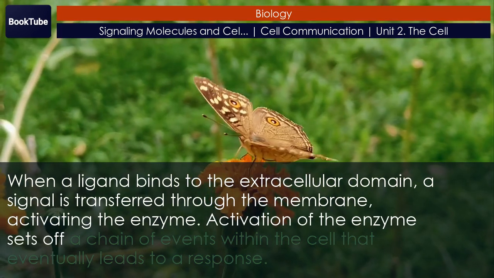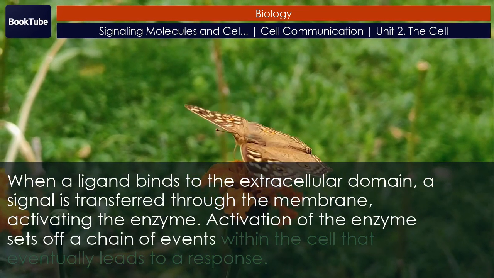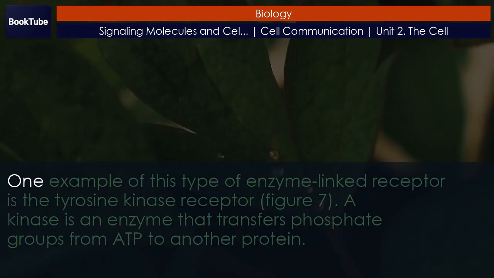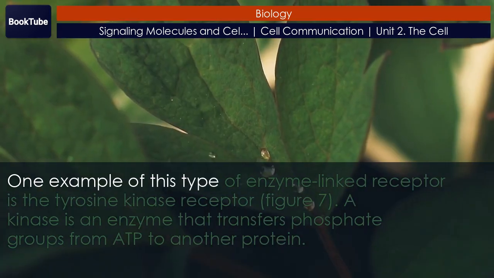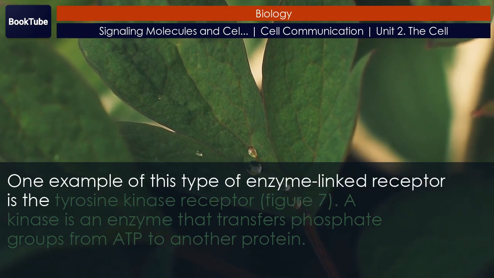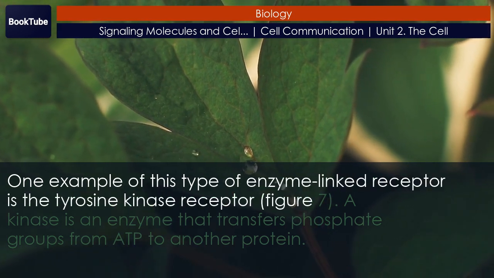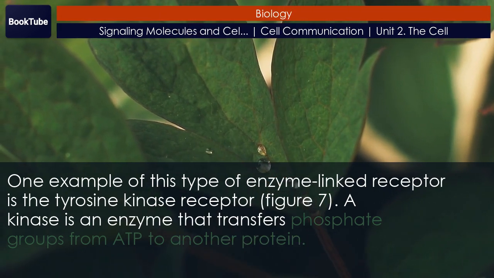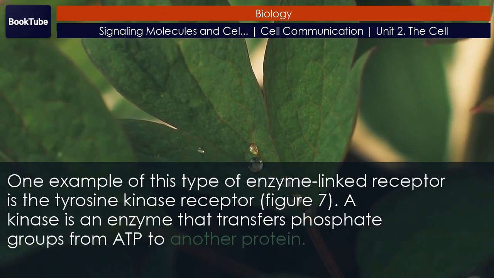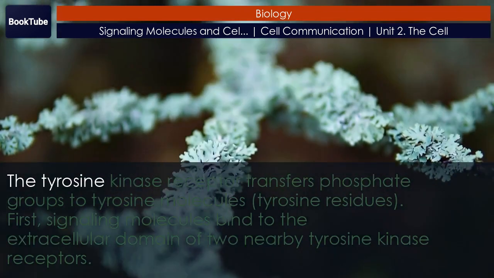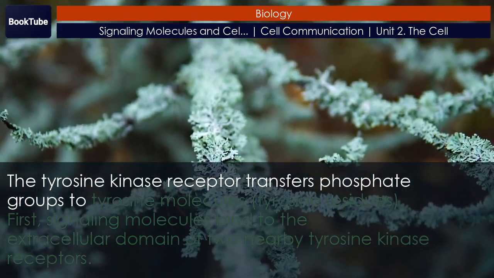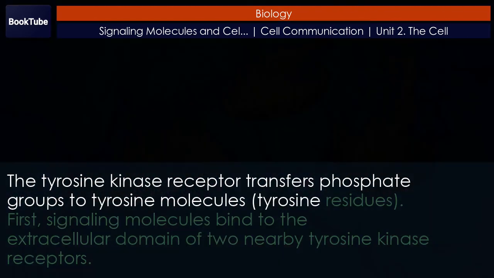Activation of the enzyme sets off a chain of events within the cell that eventually leads to a response. One example of this type of enzyme-linked receptor is the tyrosine kinase receptor. Figure 7. A kinase is an enzyme that transfers phosphate groups from ATP to another protein. The tyrosine kinase receptor transfers phosphate groups to tyrosine molecules, tyrosine residues.